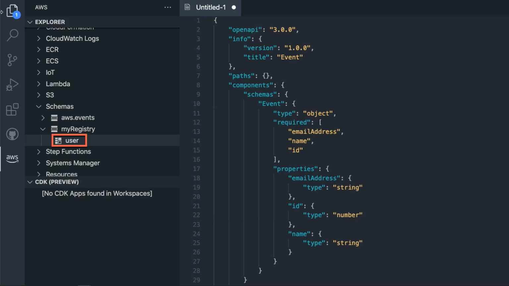Choose Schemas from the left panel, then choose your schema, My Registry. Open User by right-clicking and choosing View Schema. You can now use this event object in your code.